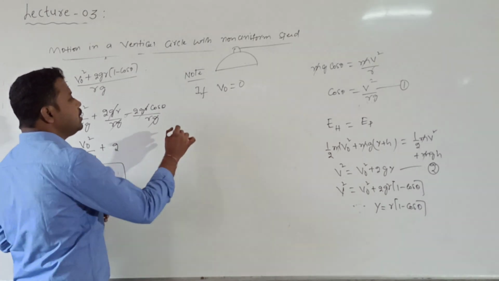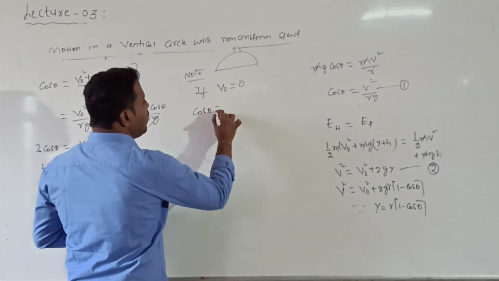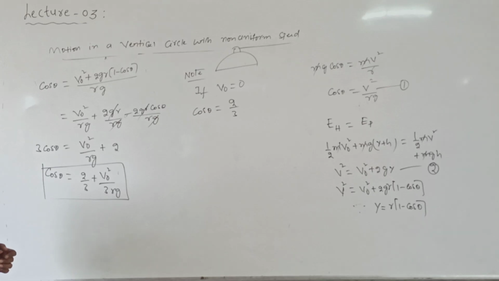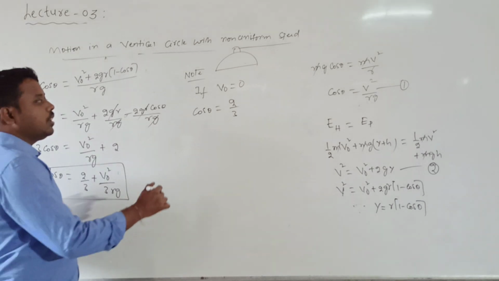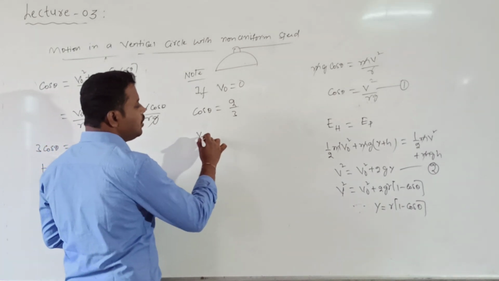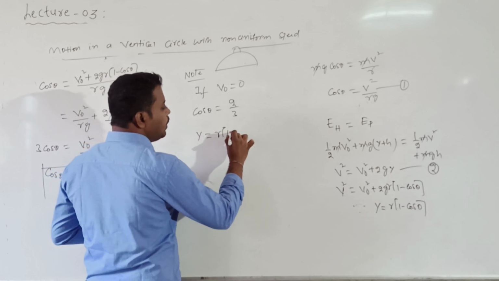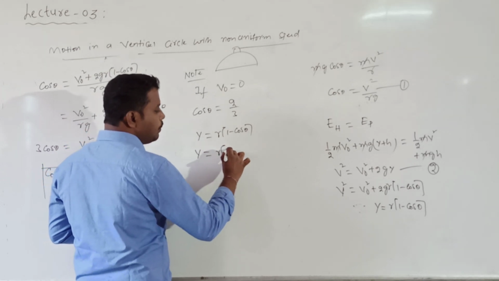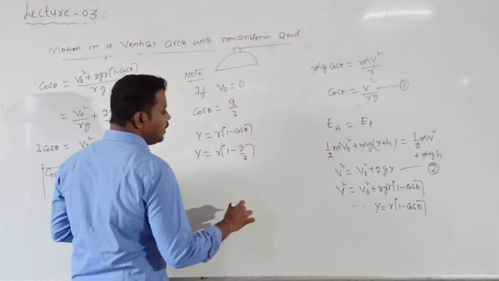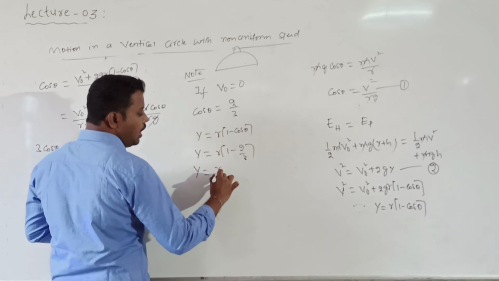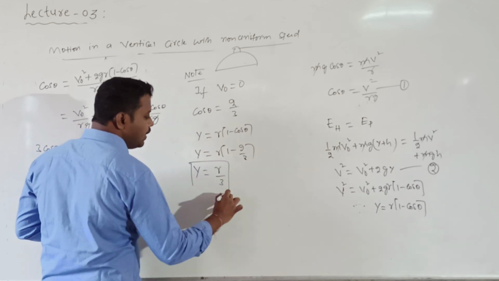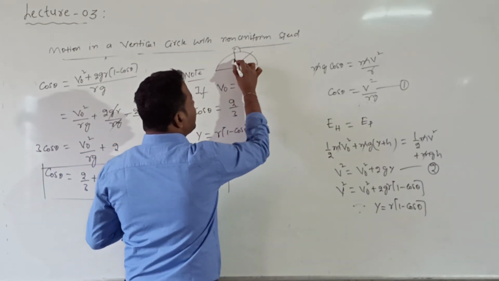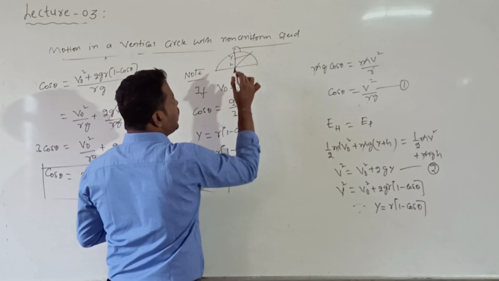When v naught is equal to 0, what will we get? Cos theta value is equal to 2 by 3. When cos theta is 2 by 3, what is the value of y? Y is equal to r into 1 minus cos theta, which is r into 1 minus 2 by 3, which is 1 by 3. So y is equal to r divided by 3. What is y? Y is the vertical height we consider. If I consider the point P here, this value is h, this value is y.